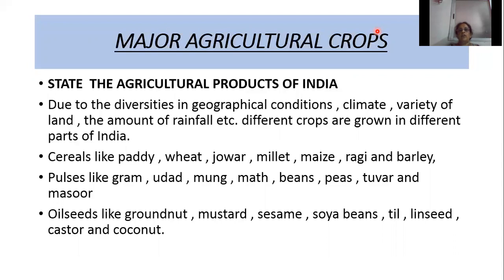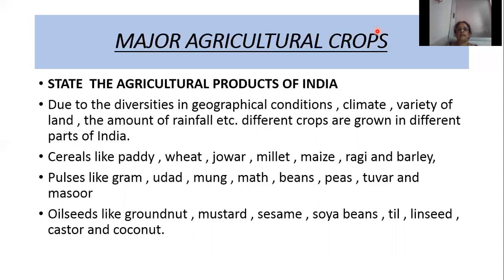Then oil seeds, which means seeds from which oil is extracted, like groundnut, mustard, sesame, soya beans, till, linseed, castor, and coconut. So, due to differences in geographical conditions, climate, variety of land, and amount of rainfall, different crops are grown in different parts of India.